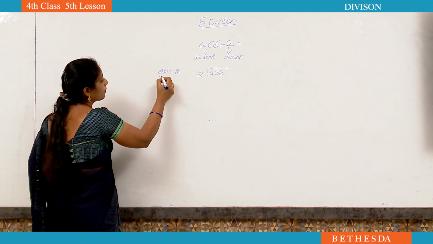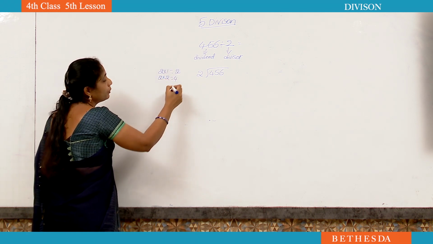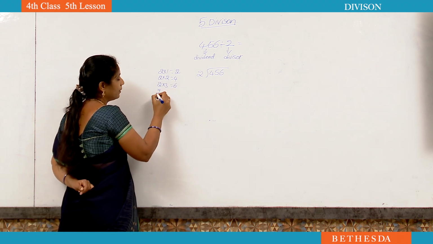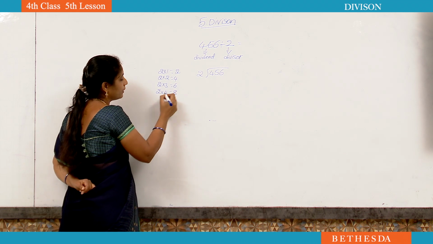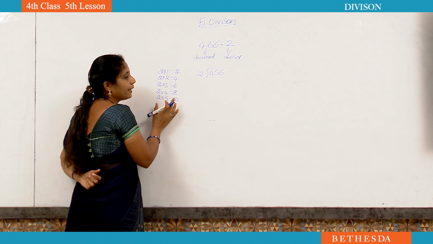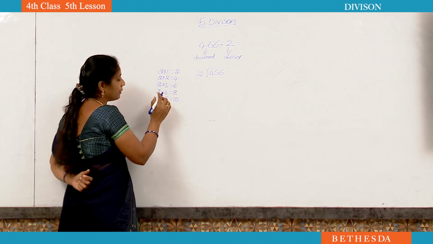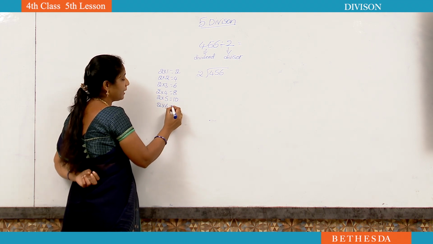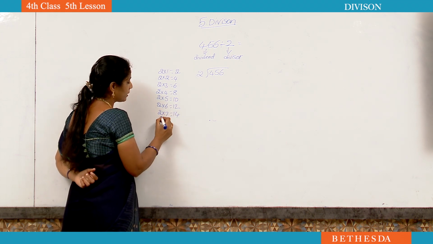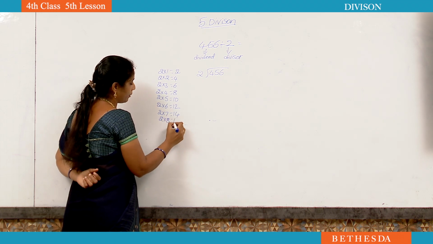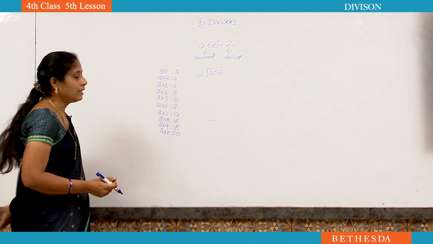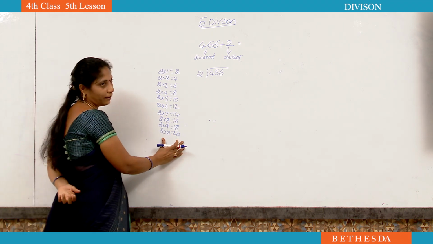2 1s are 2, 2 2s are 4. No need to write the whole table, but if you write the table one time, you can revise it. That's why I am asking you to write the table on the side while you are doing the division. Teacher, is it necessary? No, it is not necessary. But if you write the table on the side, first you won't get confused, and second, it will be revised once. Okay, see here, I wrote the 2 table here.